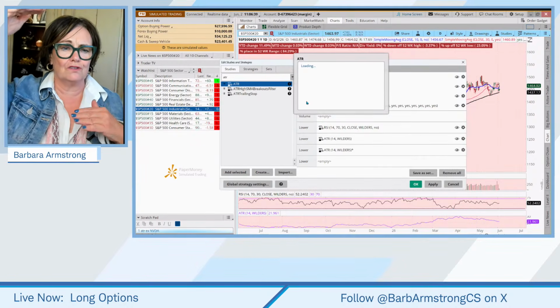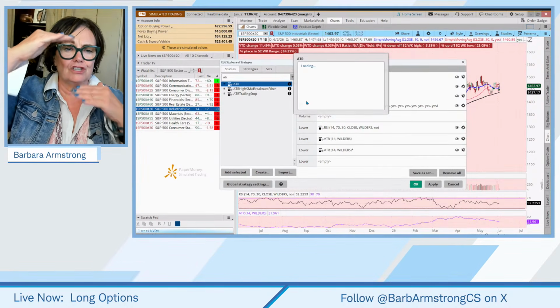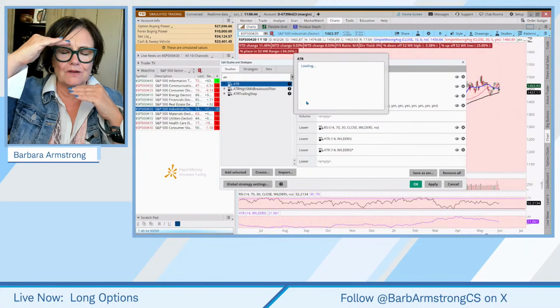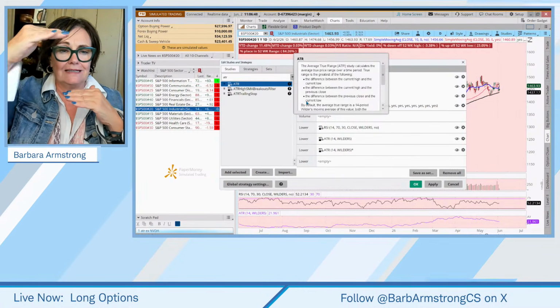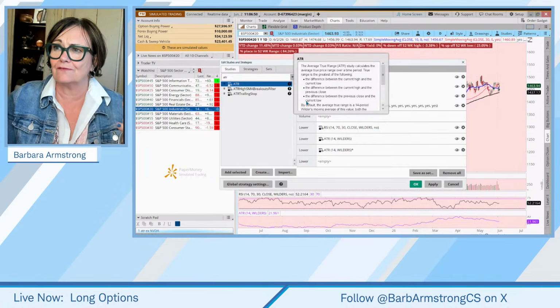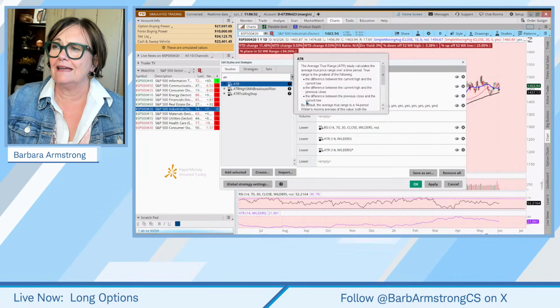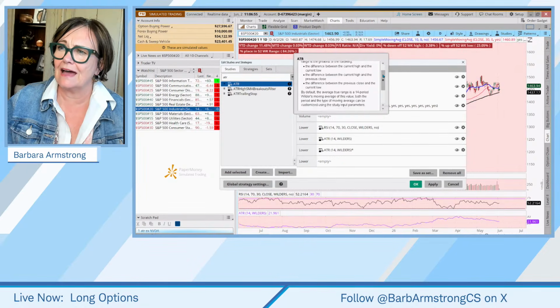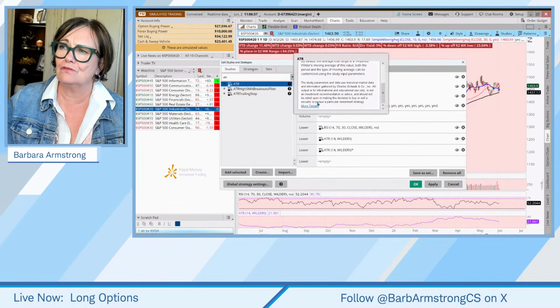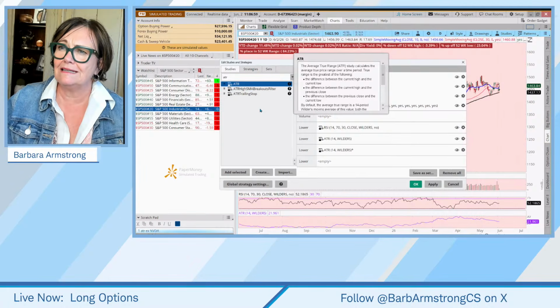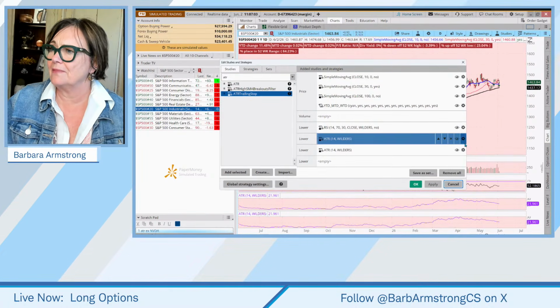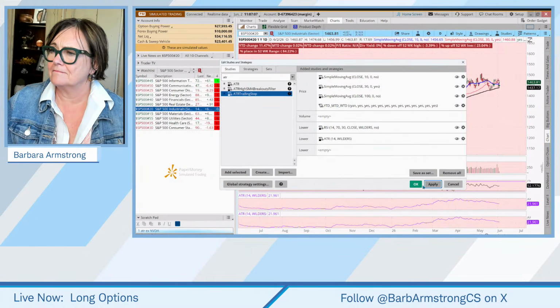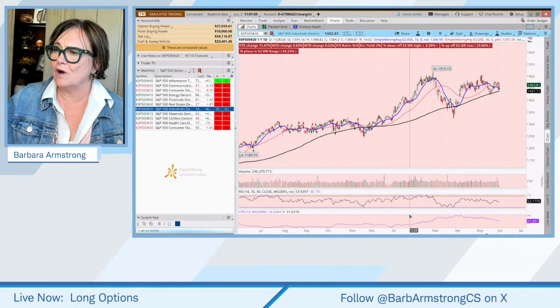But the Coles Notes version is average true range is the average amount a stock or an index has moved from the high of the day to the low of the day over the last 14 days. Okay, and it's slightly more complex than that. And if you want, at your leisure, you can go and read this more detailed definition. But I've added that. Whoops, I meant to take that off. We just need one copy.